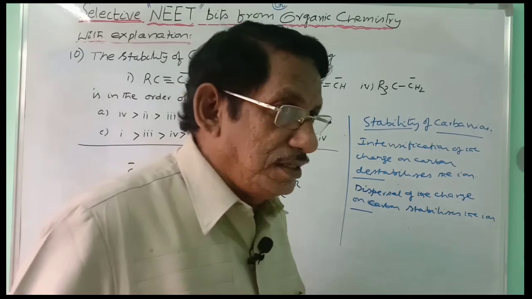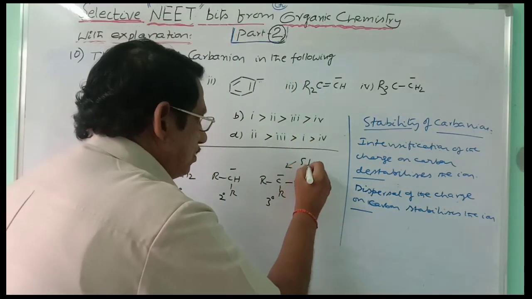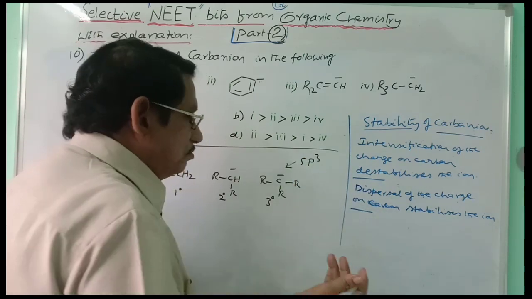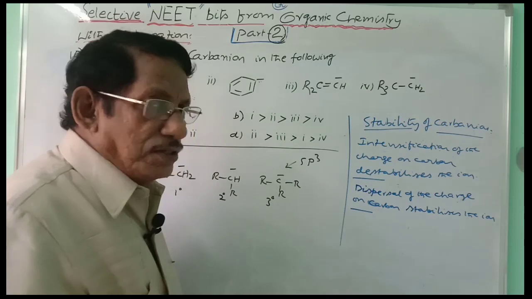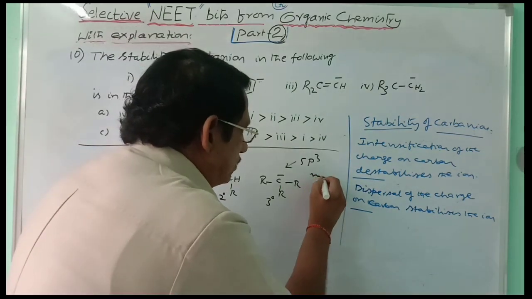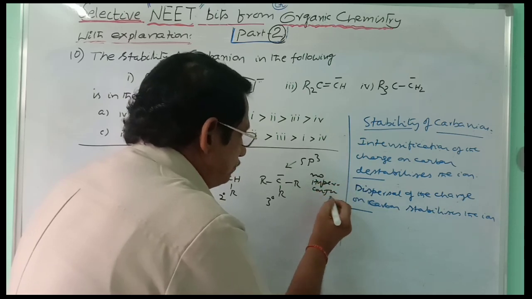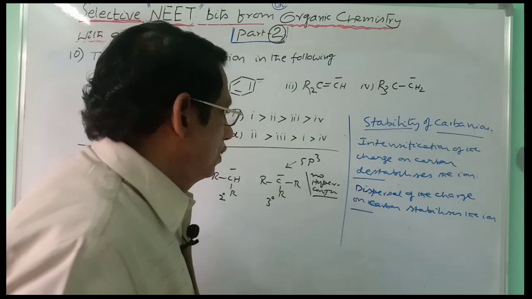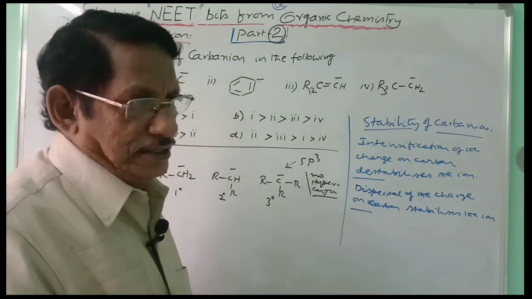But in the case of carbanion, that is not true, because carbanion belongs to sp3 carbon. Whenever an alkyl group is attached to the sp3 carbon, how can you consider hyperconjugation? So, no hyperconjugation. According to hyperconjugation, you cannot explain because there is no role at all.